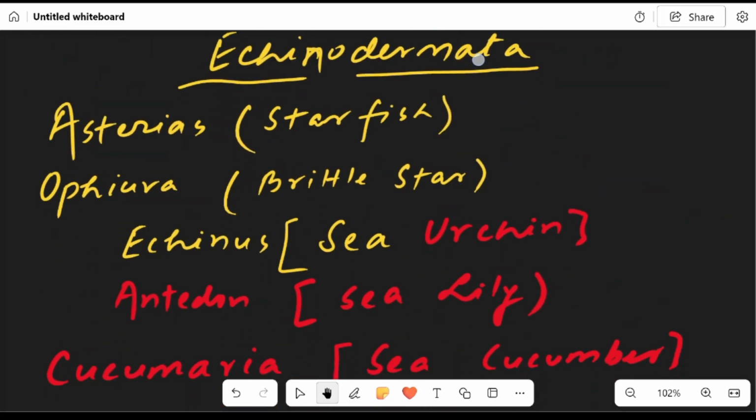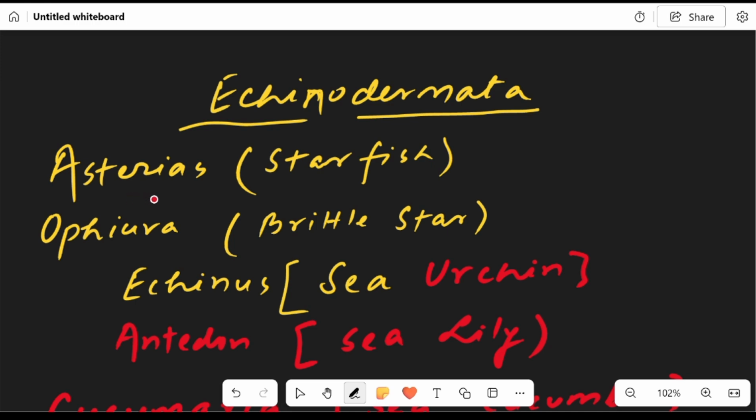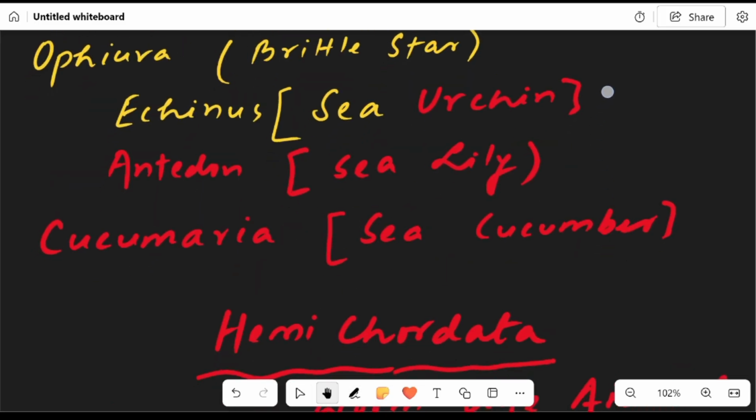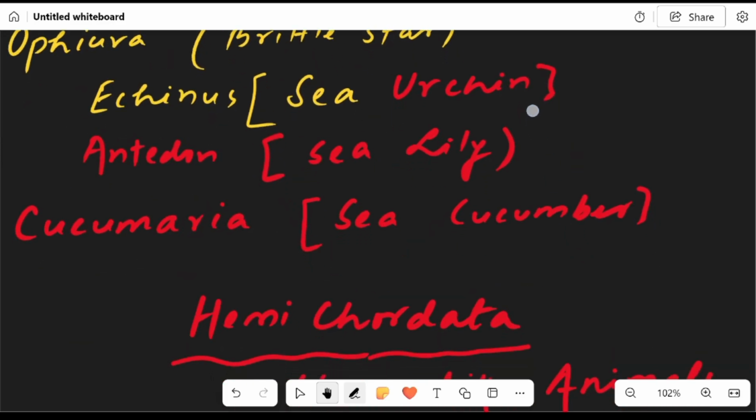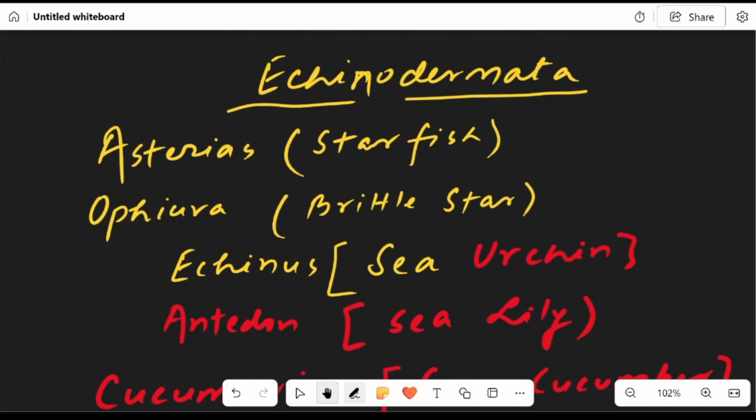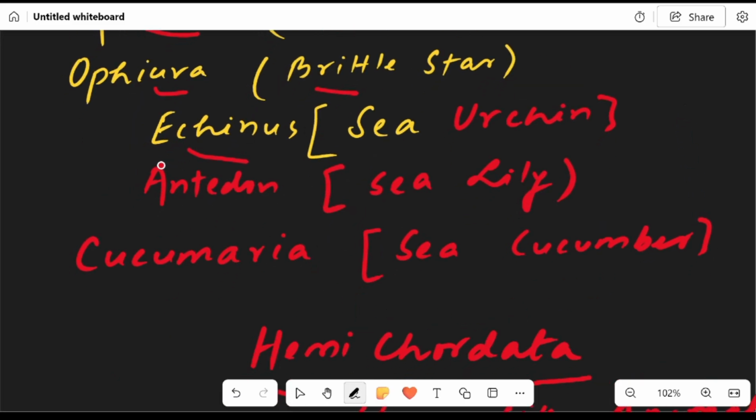After Mollusca comes Echinodermata: Asterias, starfish; Ophiura, brittle star; Echinus, sea urchin; Antedon, sea lily; and Cucumaria, sea cucumber.